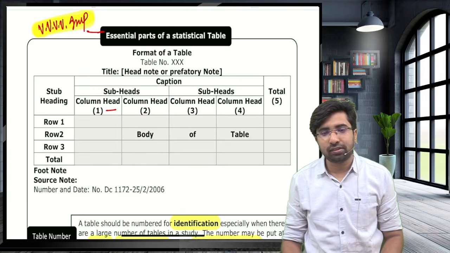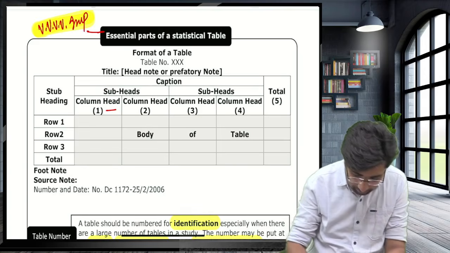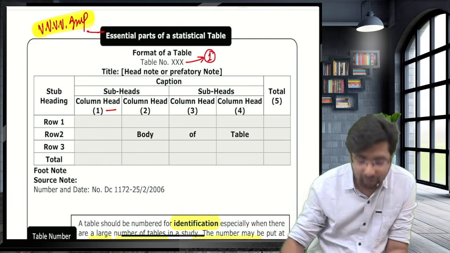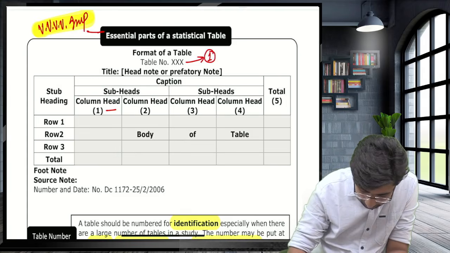of a statistical table. Guys, first thing, there is a table number. The table starts from the table number. Below the table number there is a title.